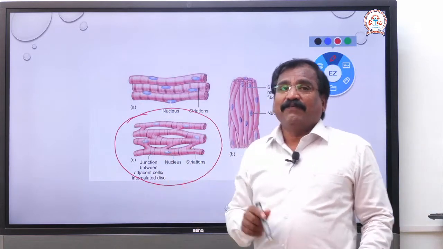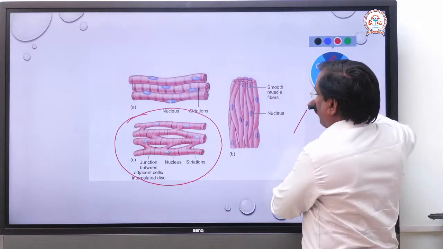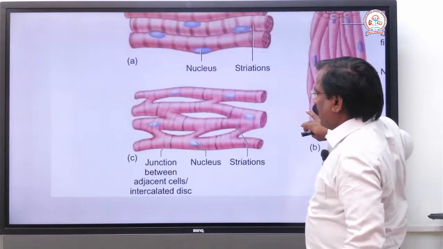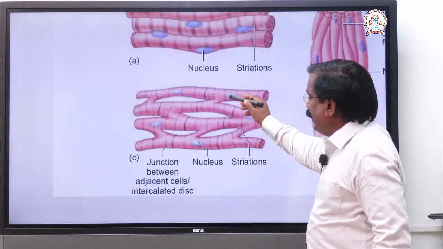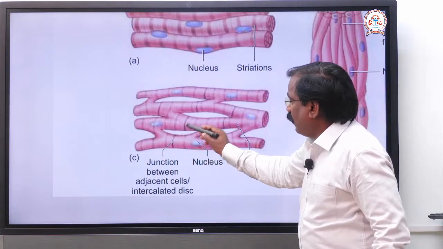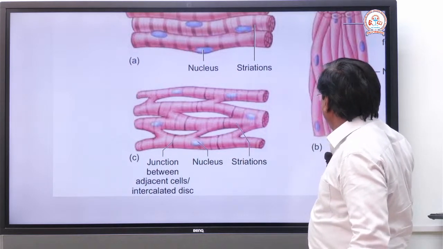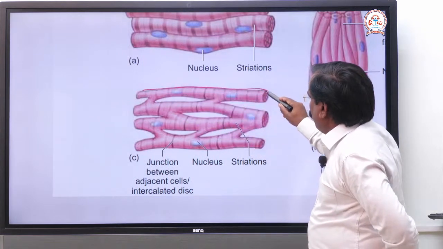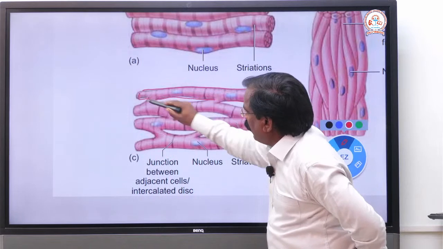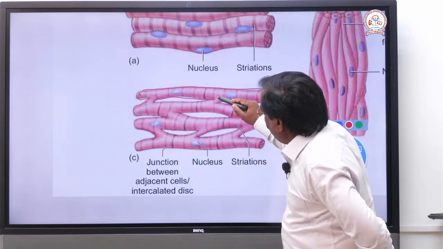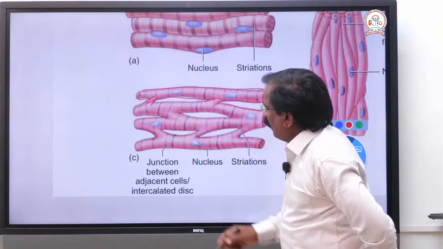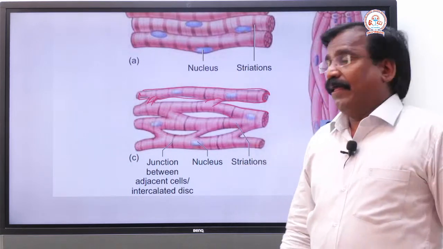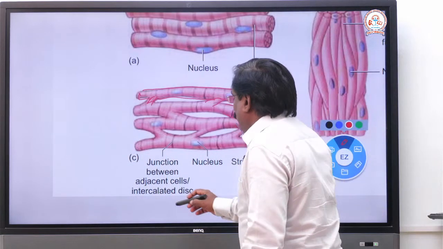That interconnection is called the intercalated disc. This is one muscle fiber, this is another, and here another. In between, there is a junction between the adjacent fibers, called the intercalated disc.